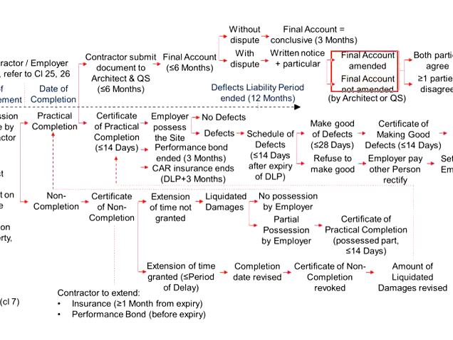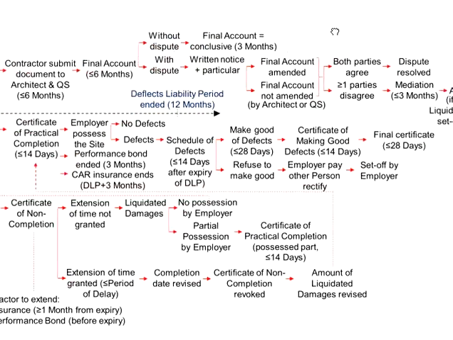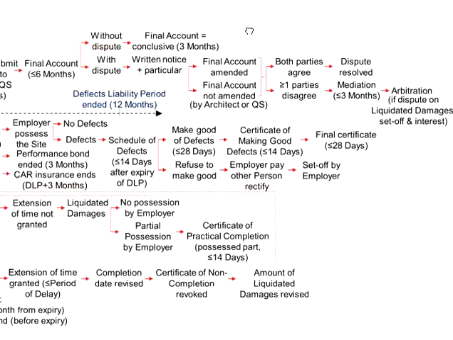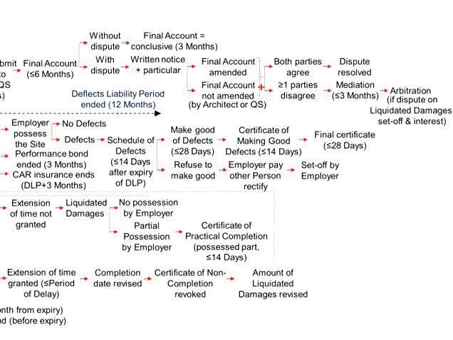By now, there will be a second version of the final account. This version, if without any amendment, will be the final version of the final account. But if this version is with amendment, the previous final account will be superseded. So now this will be the final version of the final account. Having this final version disclosed to both sides, there may still be a party who disagrees with it.